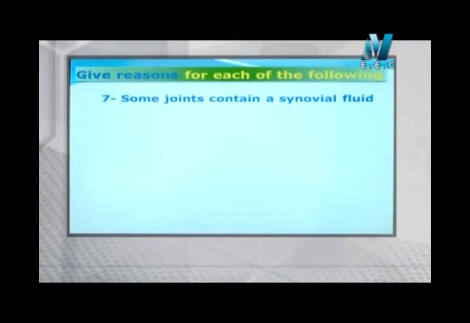Let's see the next question, which also says give reason: some joints contain a synovial fluid. That means the question asks about the function of the synovial fluid. Actually, the synovial fluid is responsible for preventing the friction between the two adjacent bones, and the corrosion between the bones. So synovial joints are responsible for movement and also for protection against corrosion between the bones of the joints, and that facilitates the movement of the bones with each other at the joint.